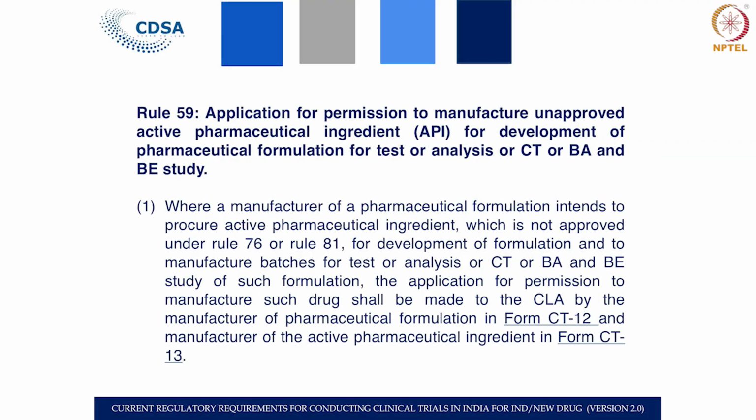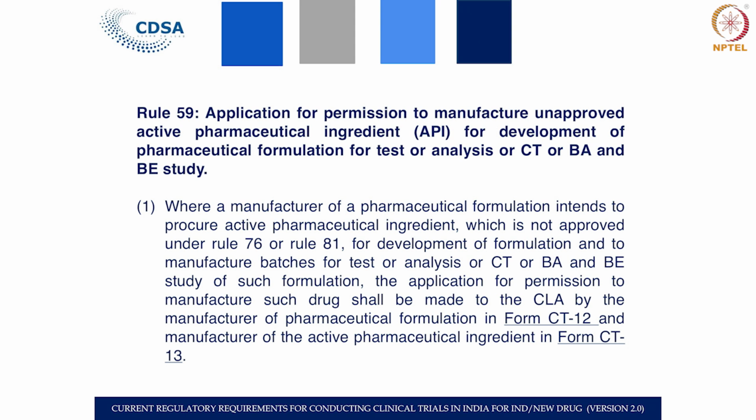We come to rule 59, which is an application for permission to manufacture unapproved active pharmaceutical ingredient for the development of the pharmaceutical formulation for clinical trial, for test analysis or BA/BE study. Now, why do we need this particular rule for application for permission to manufacture the unapproved active pharmaceutical ingredient?